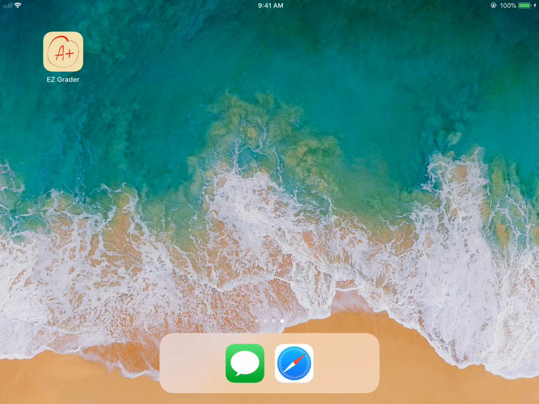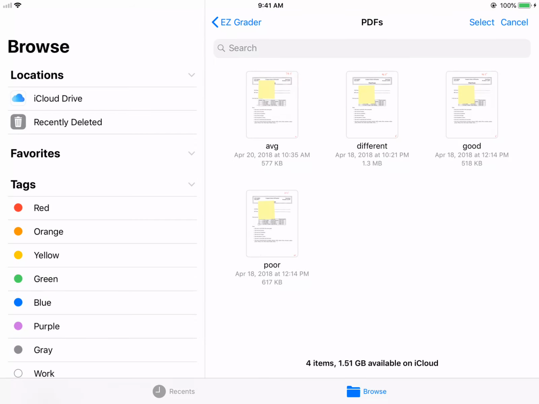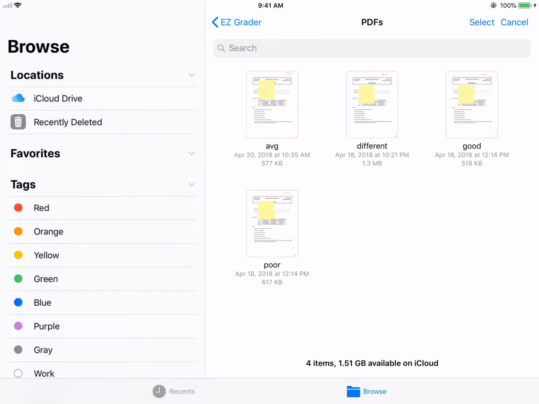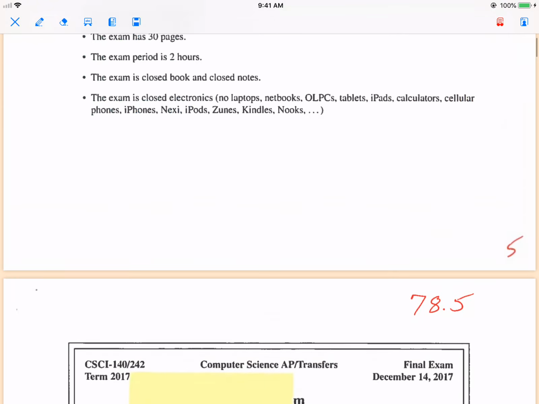So we begin by tapping the EasyGrader icon, which presents us with a screen to select the PDFs that we want to grade. We tap that. It lets us pick which assignments we want to grade. So I'm going to select these 3 assignments to grade and hit open, which then opens up the assignments.